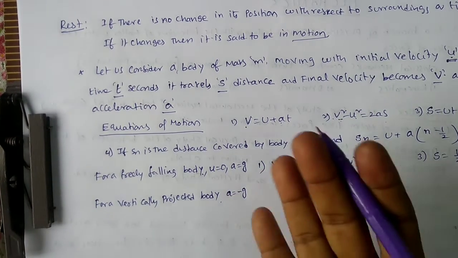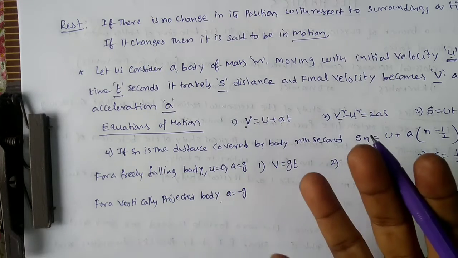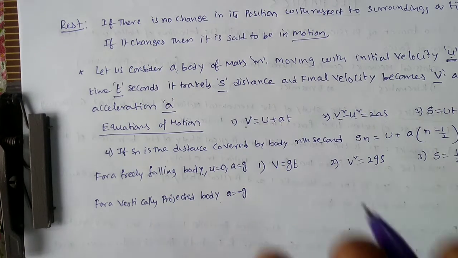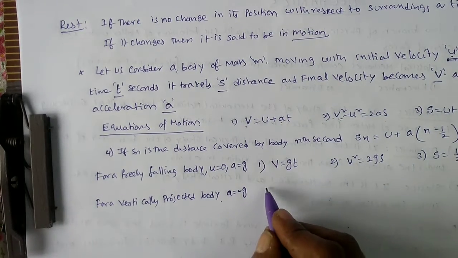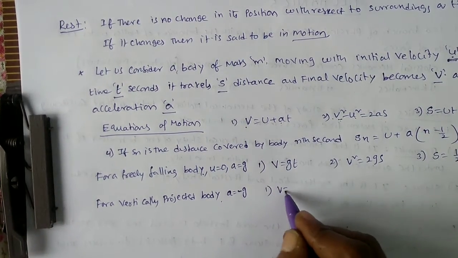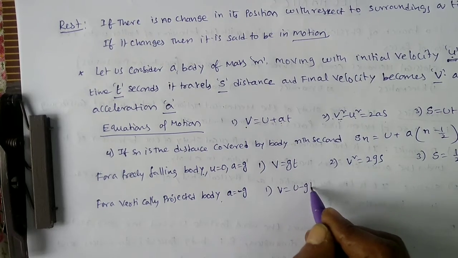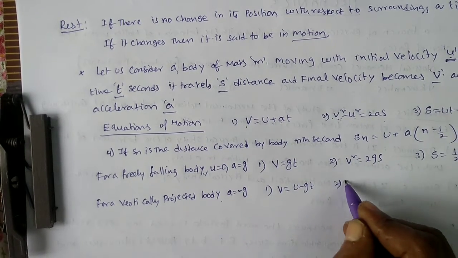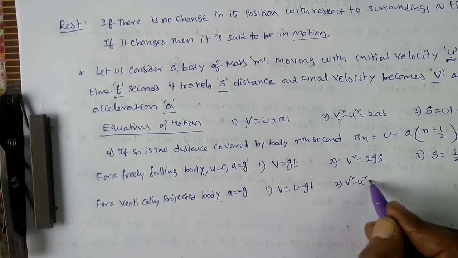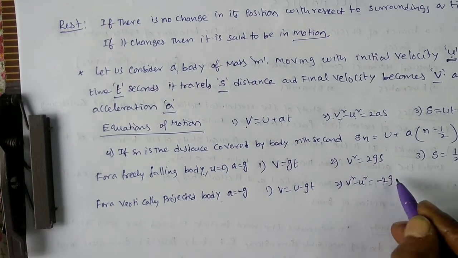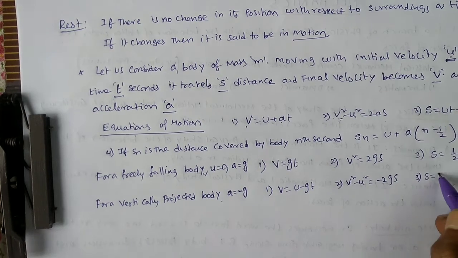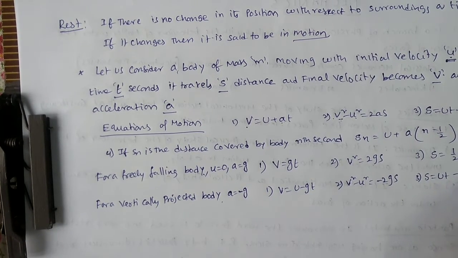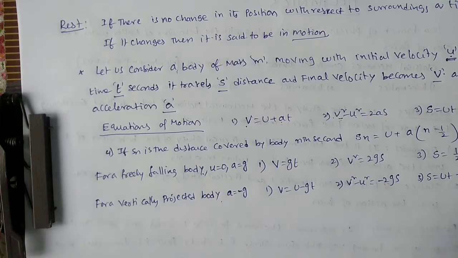Minus indicates the direction, which is opposite to the gravitation of Earth. Simply, the equations change to: v is equal to u minus gt. Equation number 2 is v square minus u square is equal to minus 2gs. The third equation is s is equal to ut minus half gt square.